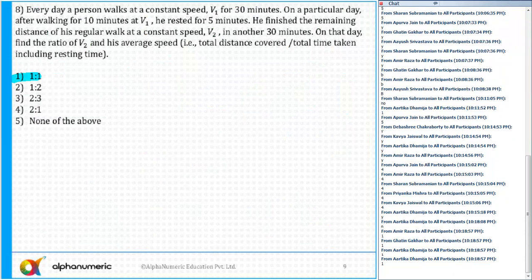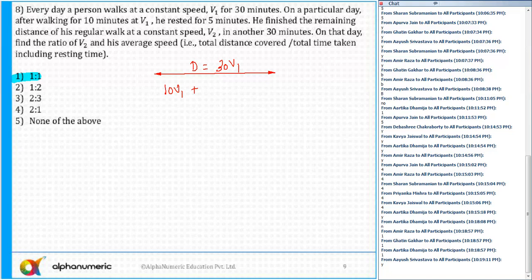Question number 8. Okay, I will set it out. Every day, a person walks at a constant speed V1 for 30 minutes. So the distance is speed into time, that is 30 V1. On a particular day, after walking 10 minutes at V1, he has walked for 10 minutes with a speed V1, so I can say 10 V1 is the distance.